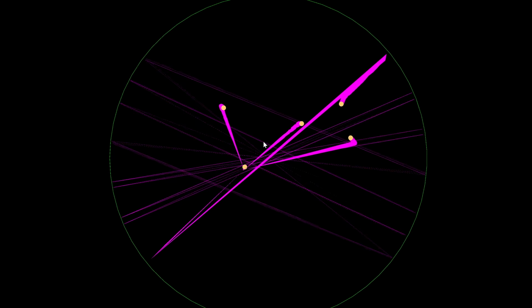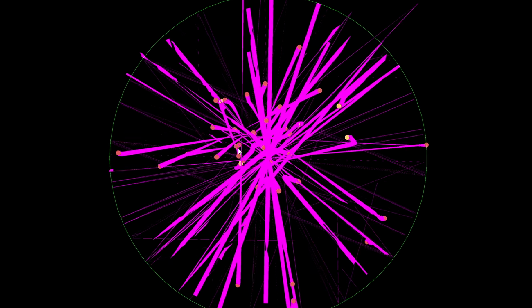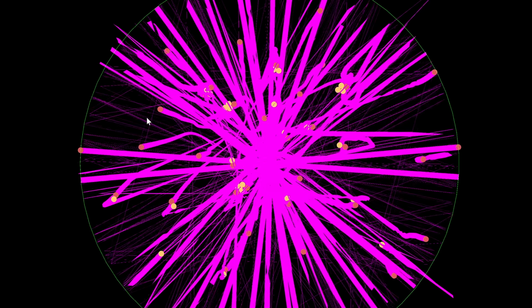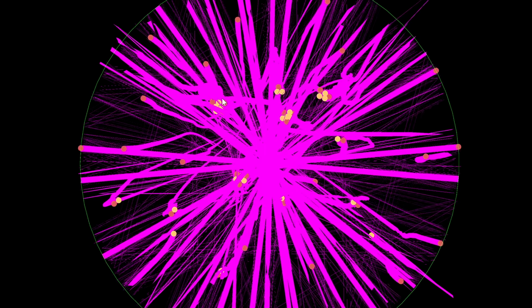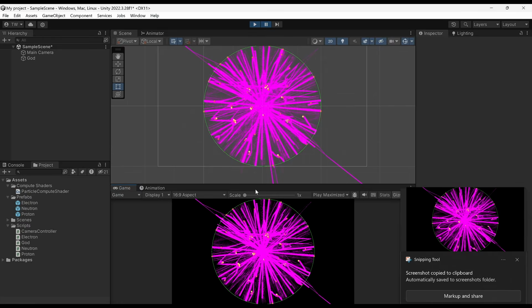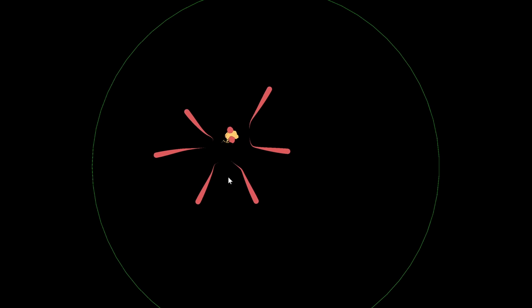Well, they have pink trails, which means the materials aren't quite working properly. Okay, well this is interesting. And I don't know if the trails are disappearing properly. Looks like a bunch of cosmic rays. If that's what cosmic rays look like, I don't know. I imagine they look pretty magical. That just looks like a bunch of slugs. Oh, that's looking cool though.